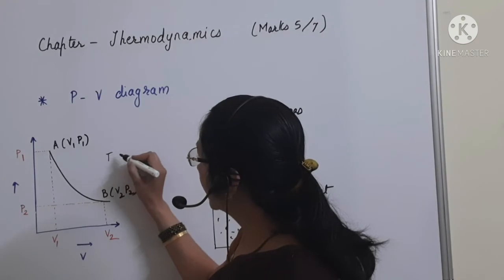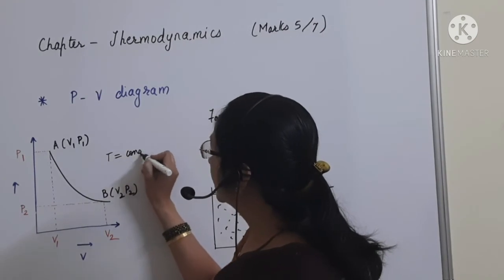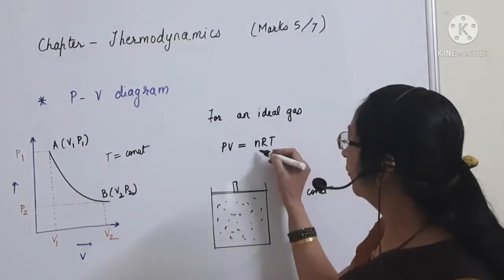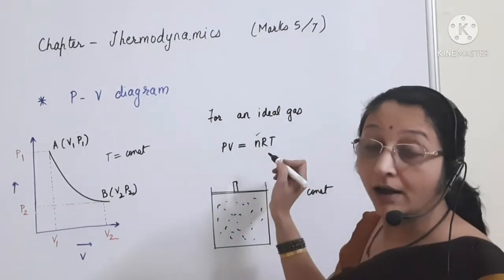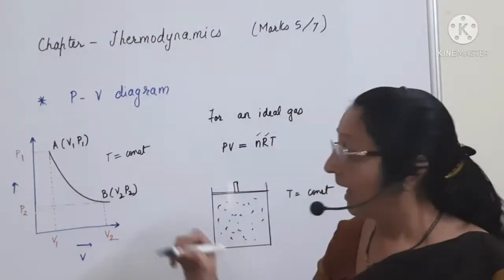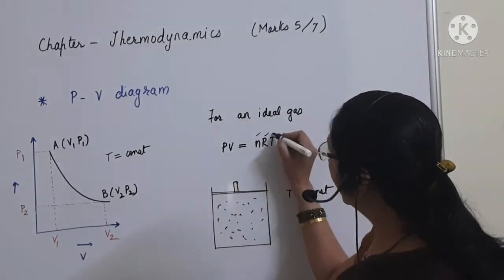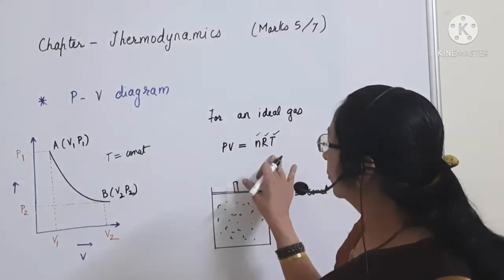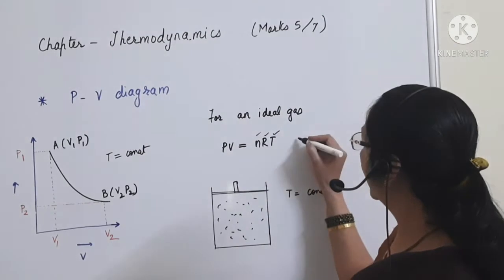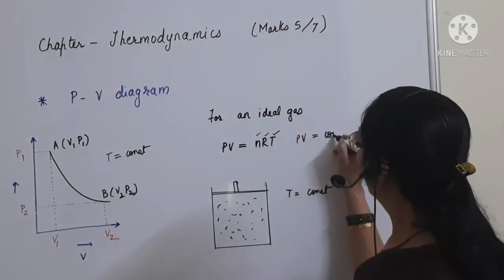Because when a system is fixed, the number of moles will remain constant. R, the universal gas constant, is also a constant. And here in this case we are keeping the temperature constant. So pressure would be changing with respect to volume, so that PV is equal to constant.